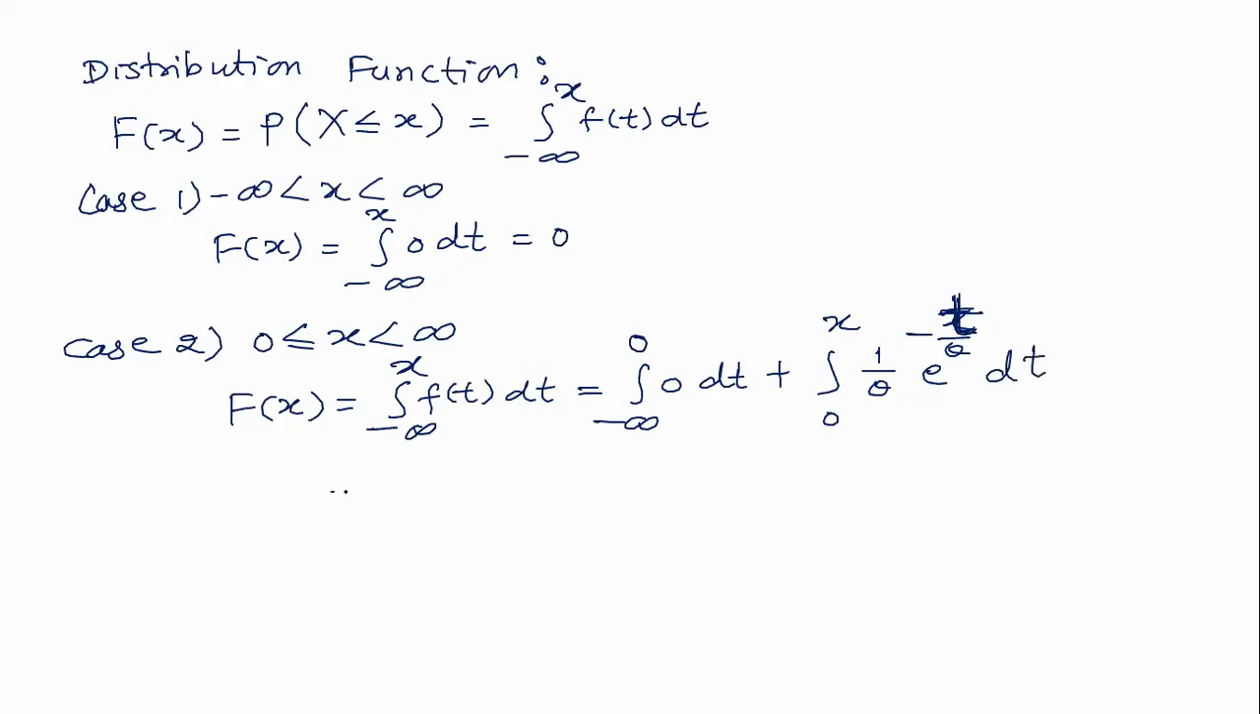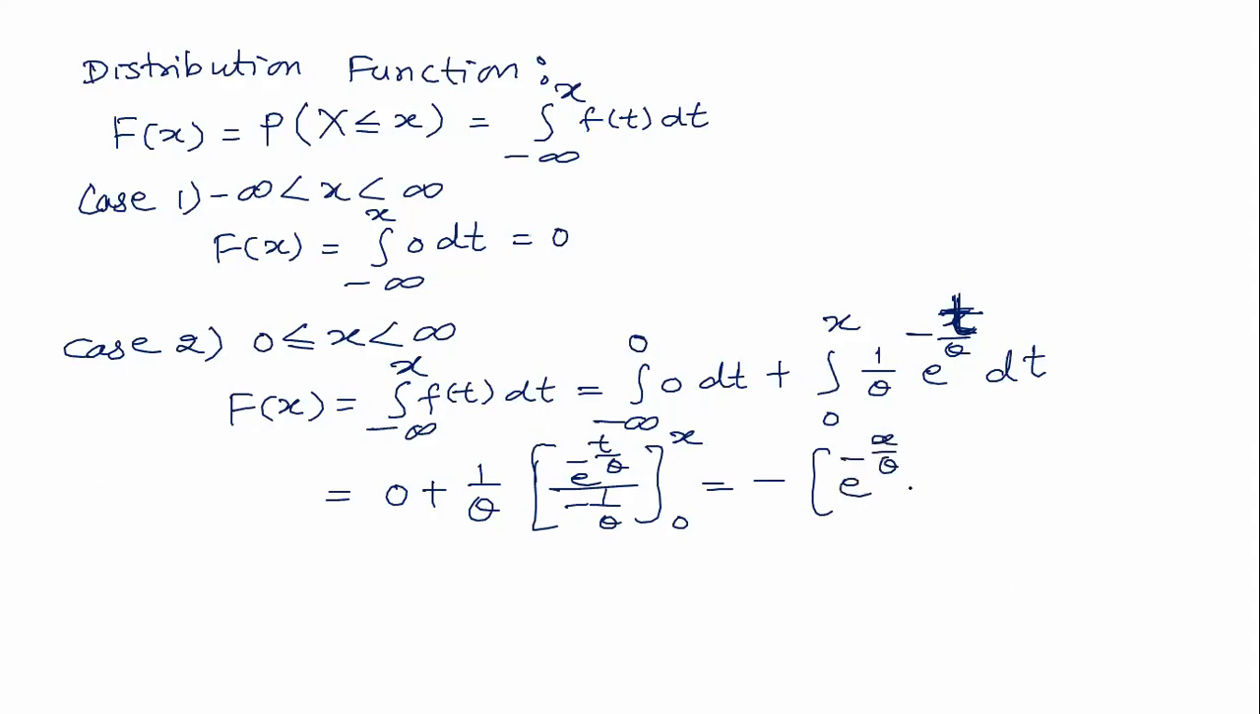We have to solve this. So this is 0 plus 1 upon theta outside, then this is the integration of e to the power minus t upon theta divided by minus 1 upon theta from 0 to x. So 1 upon theta cancels, the minus sign is here, e to the power minus x upon theta, and minus e to the power minus 0 upon theta, that is 1, and this is 1 minus e to the power minus x upon theta. And thus we can say here